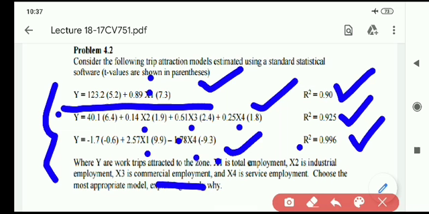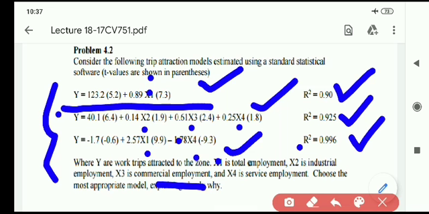Wherever the R value is nearer to +1, and the R square nearer to 1, it is perfectly correlated. Correlated means the relation between the independent and dependent variable is strong.